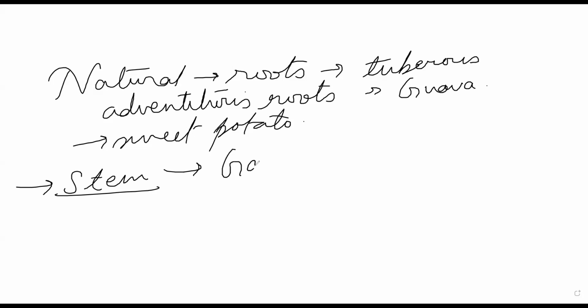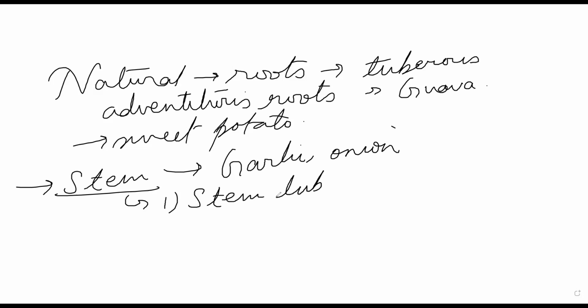They can also go the stem way. So those things can happen. Then we have something known as underground stem. We have something known as stem tuber. There are structures known as stem tuber, found in potato and artichoke.